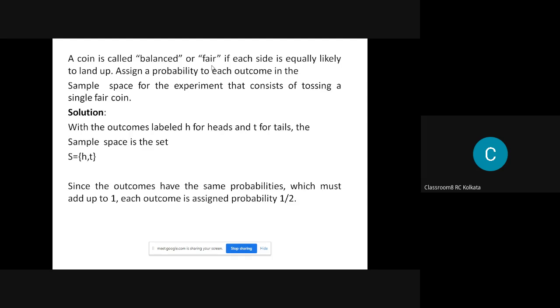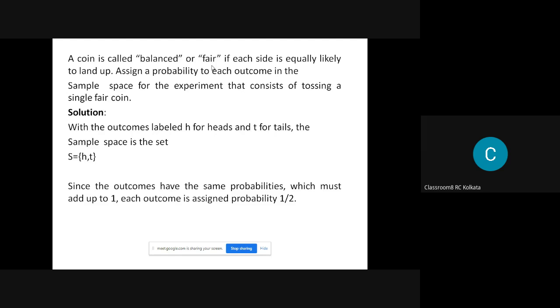So those types of dice are actually faulty ones, and questions may come, what is the probability of 3 occurring? If the 3 is there twice, then it can occur twice. It's not once now, it may occur twice, so it is 2/6 at that time. You got my point, what I am trying to say. And even for this coin, if it is a balanced or fair coin, then it will have a head and a tail.